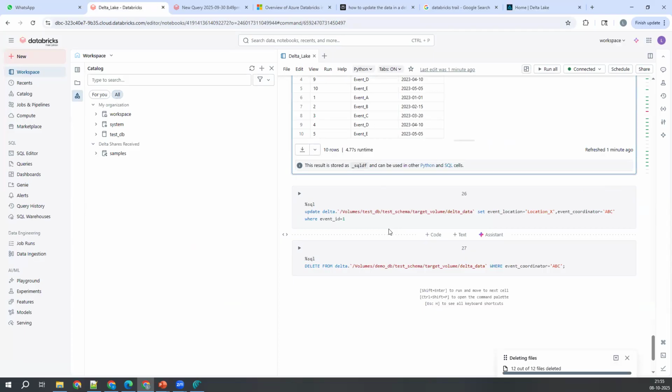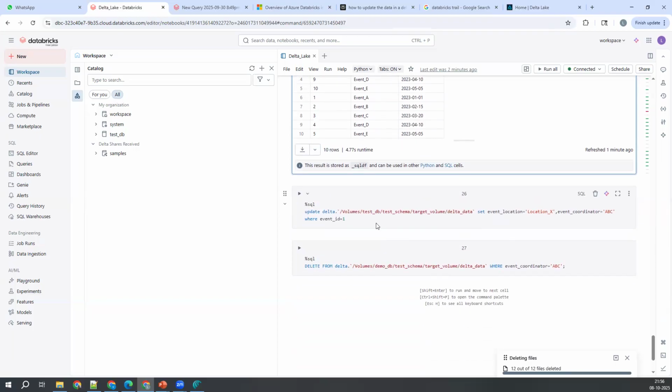Does this time travel have any limit? By default, we can retrieve 7 days. 7 days is the default, and these are versions, so it keeps creating them. If the files are available in the backend, definitely it can restore. I'm going to talk about that once we get into the time travel concept. The topic is not yet over, I'm just giving you a high-level view. These are all the features.